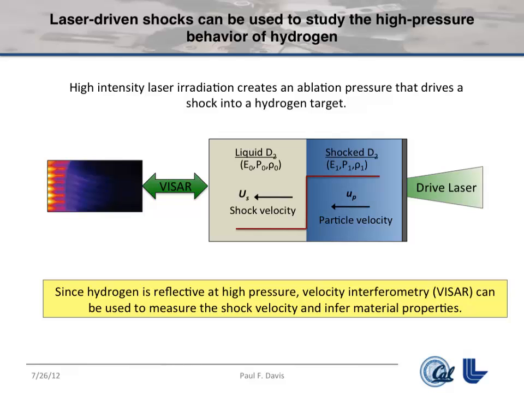So you have a high pressure shock propagating through the bulk hydrogen, which you can probe with an optical probe from the other side to measure what the velocity of the shock is.